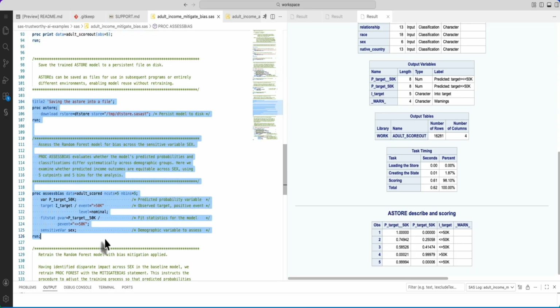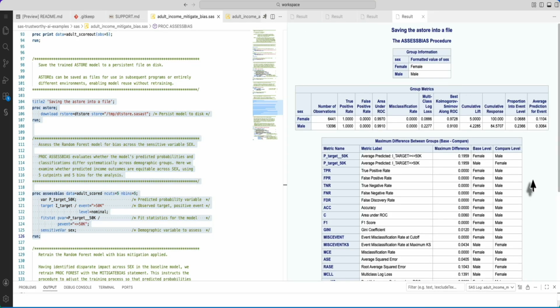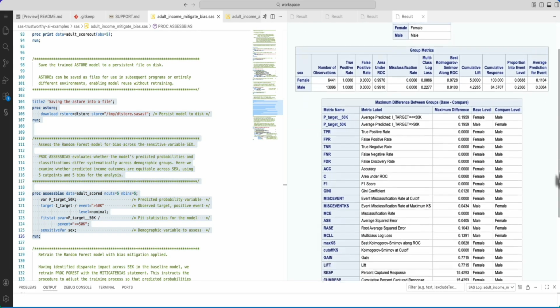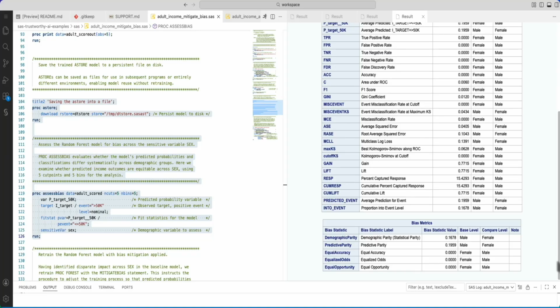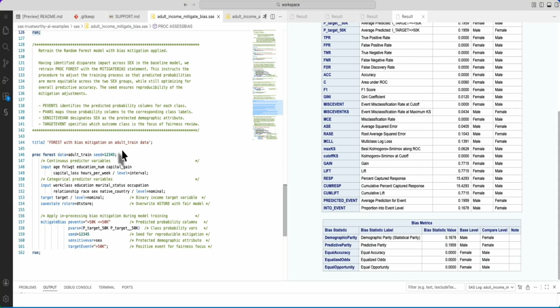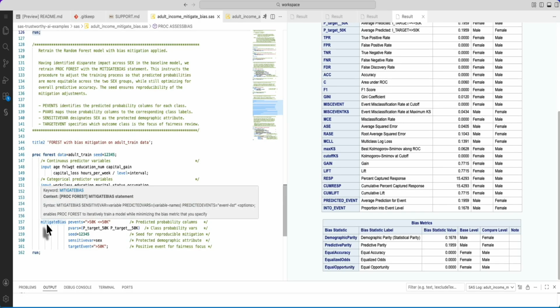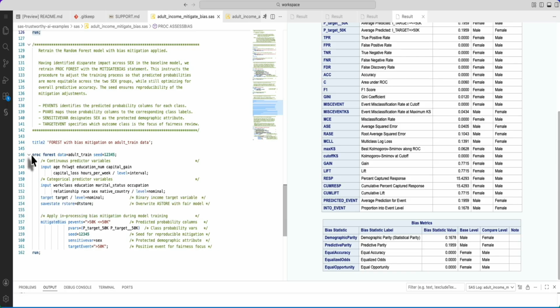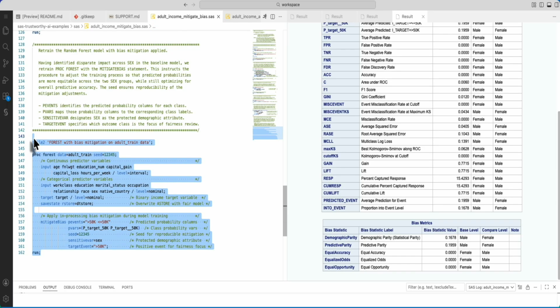Now, this is the step that we all as data scientists do for predicting a particular target, right? The next step is the proc assess bias. Now on the screen you might see that I have run the proc assess bias for the variable gender, and I see that there is certain disparity when it comes to gender for the prediction. Like the demographic parity, you can see it is 0.16.